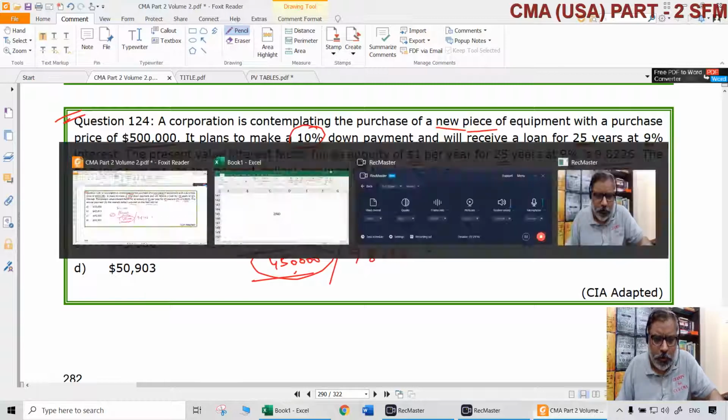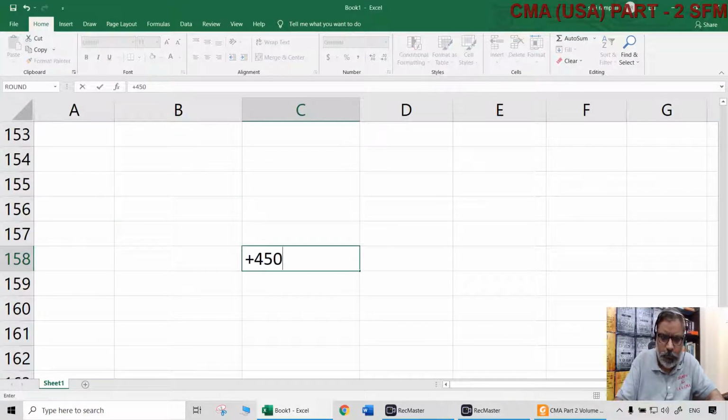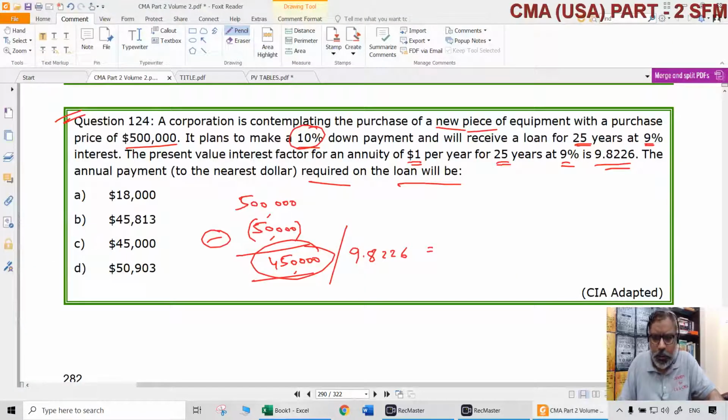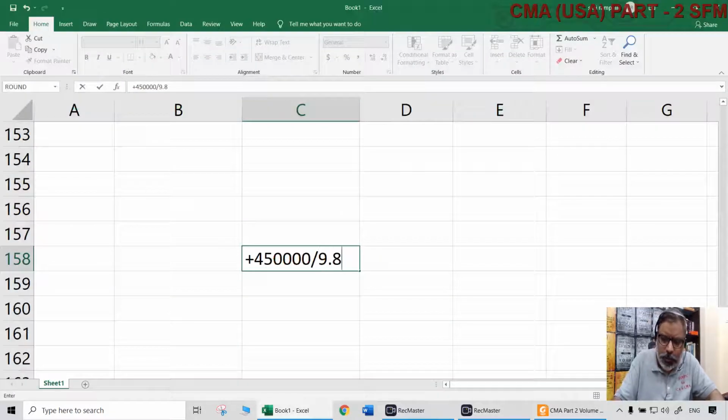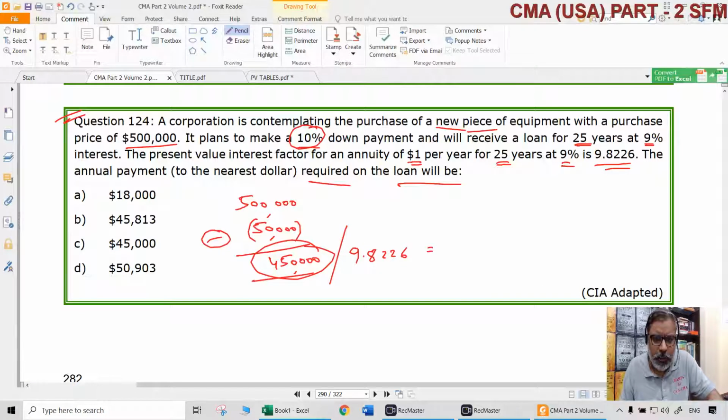Simple. 450,000 divided by 9.8226. So what is going to be the installment amount? Approximately 45,813. Straight away we got it. Answer is B. That is question number 124.